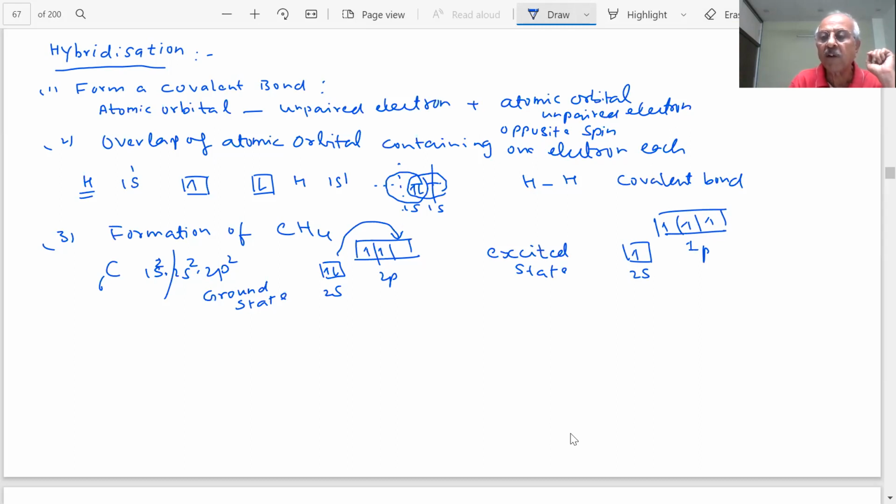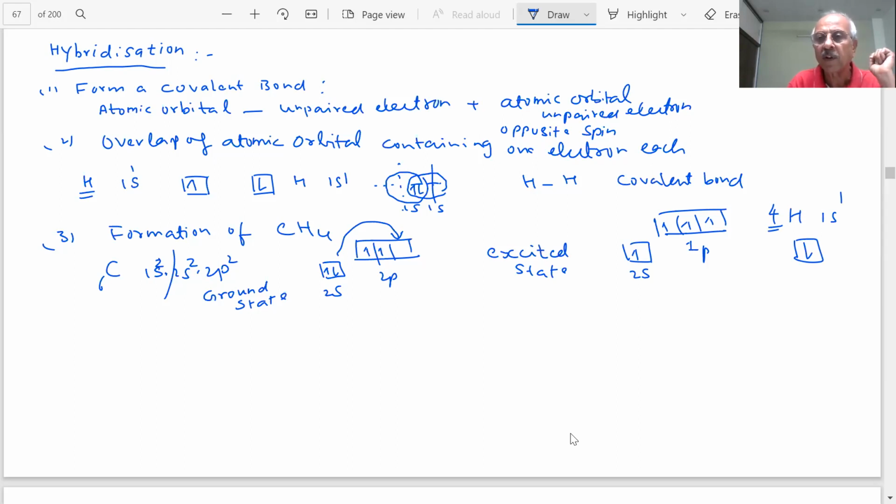It can form because there are four atomic orbitals. You can see four orbitals are there, students, which can overlap with the hydrogen atoms. What is hydrogen? Hydrogen is 1s1. There are four of that. Four are coming. This is our hydrogen. So they can overlap, students, and form covalent bonds.